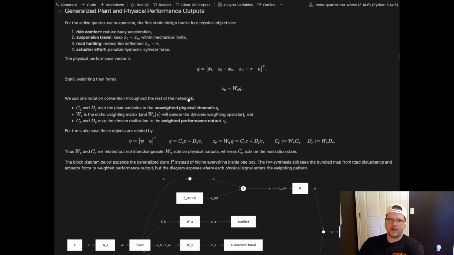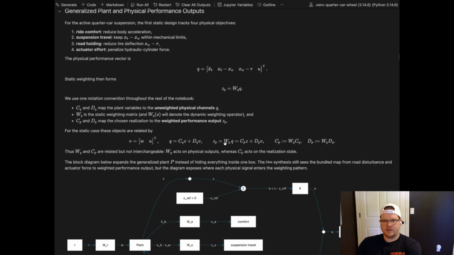And then the WQ right here is static weighting, and the one below that is a function of the frequency, right? And so now we have the CP/DP, which are the realizations for the weighting performance output ZP. If you break it out, we have Q as an output, CQZ plus DQV, and V is the disturbance with the U.